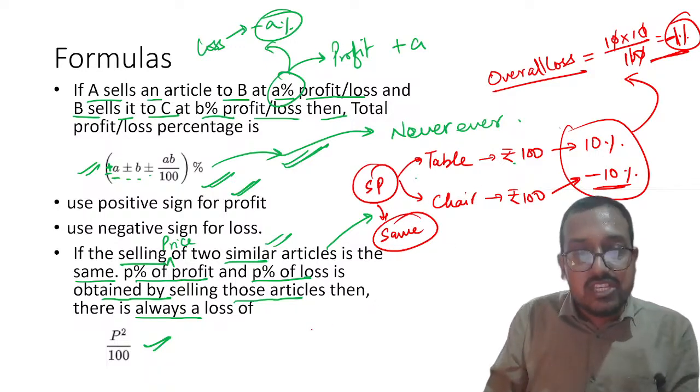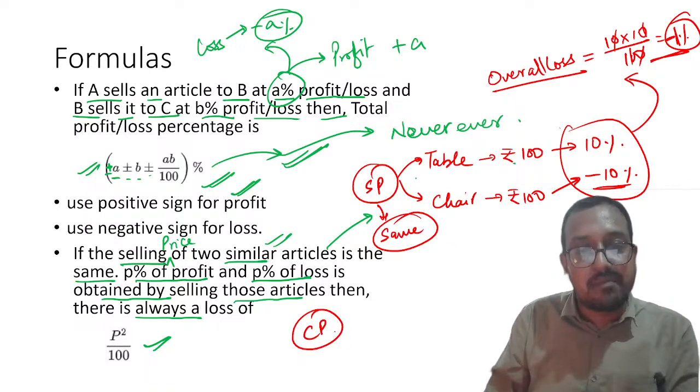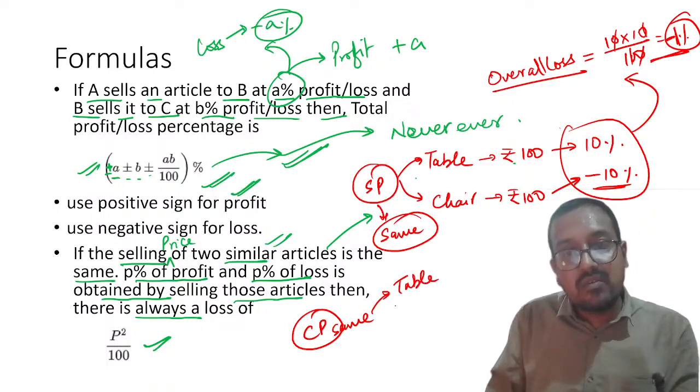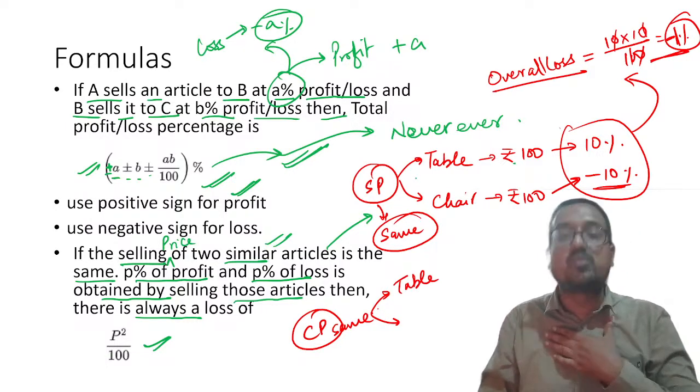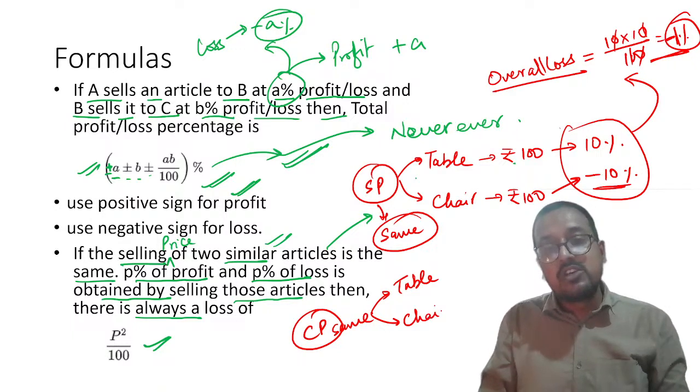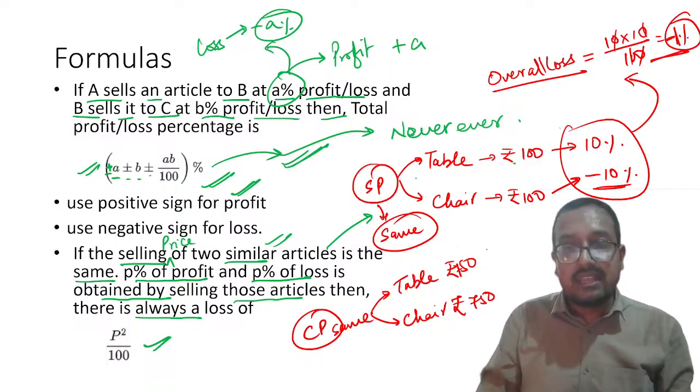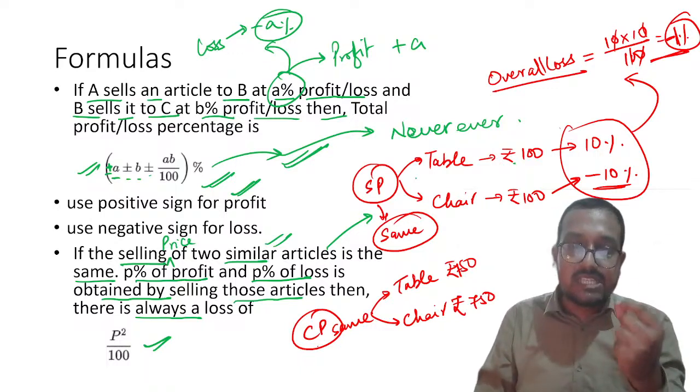Clear? But my dear students, suppose now CP is same. Let us say I went to buy a table and a chair, and both of them cost me rupees 750. When I sold, please remember, CP is now same.